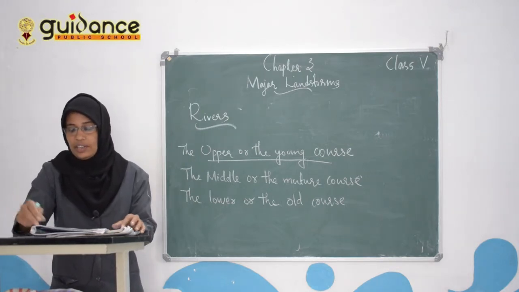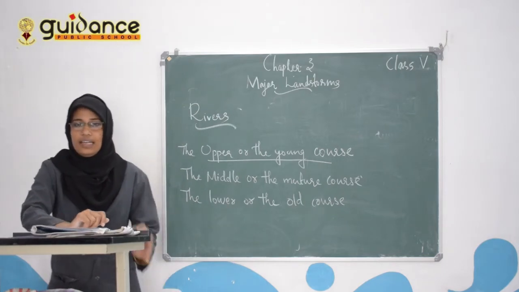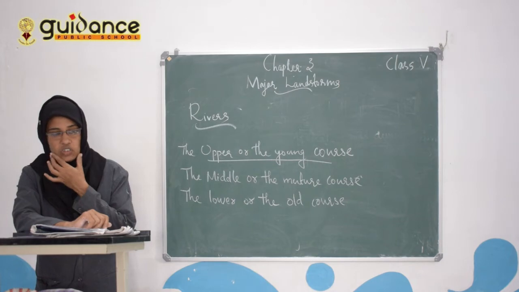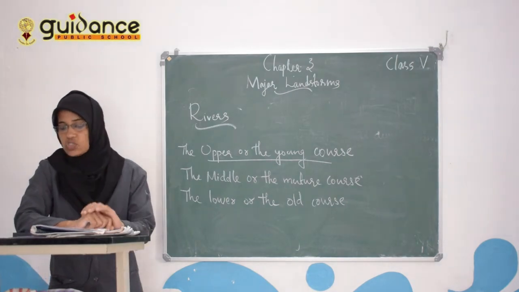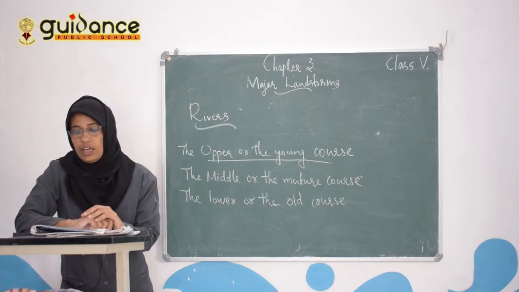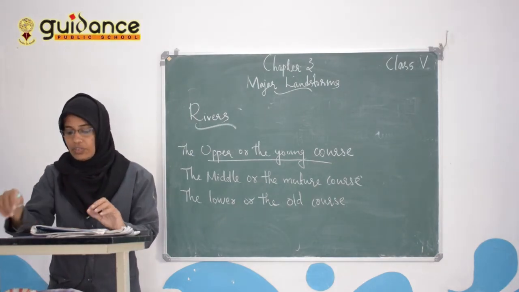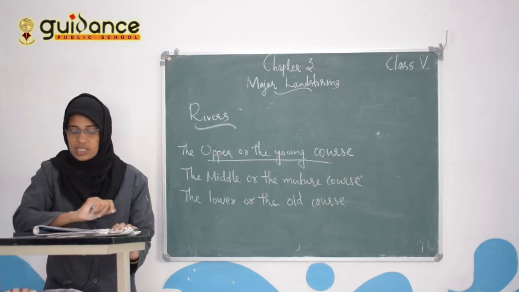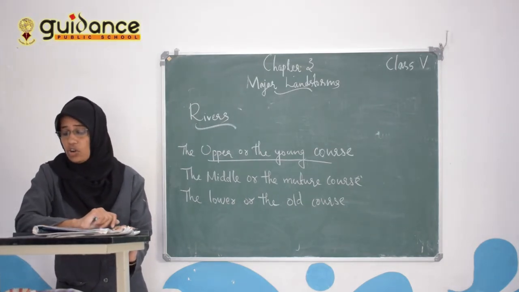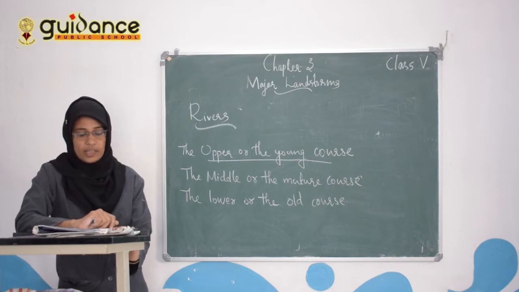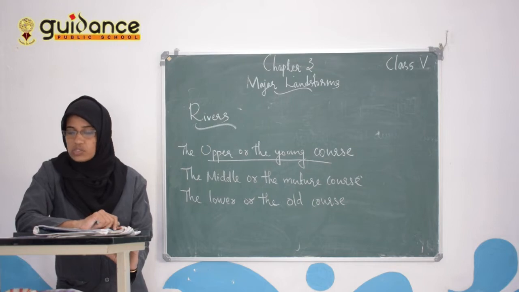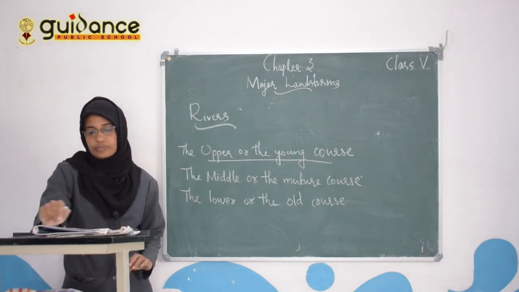What are canyons? A canyon is a deep valley with steep sides made of rock. Then next one, rapids. What is the meaning of rapids? A rapid is a part of a river where the water flows very fast over rocks.